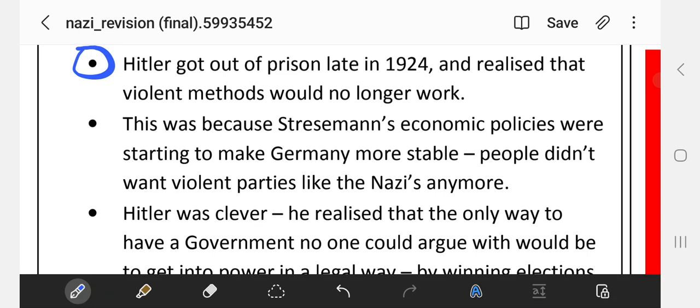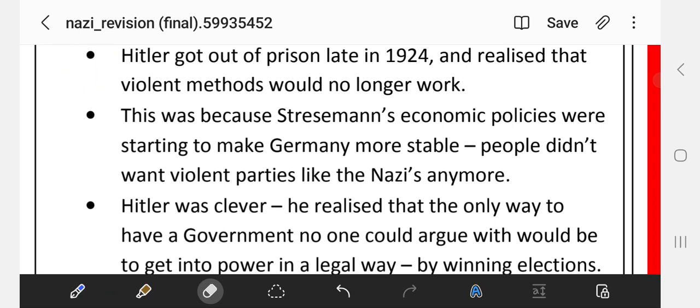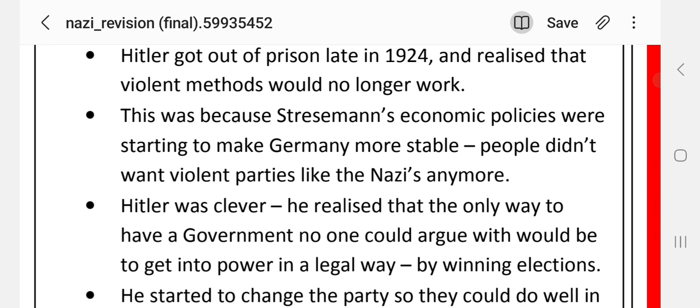If you remember from the last video, we also looked at a source which showed he was let off very lightly. He was only sentenced to 5 years, but was let out after 9 months. He got out of prison late in 1924 and realised that violent methods would no longer work. This was because Stresemann's economic policies were starting to make Germany more stable. People didn't want violent parties like the Nazis anymore.